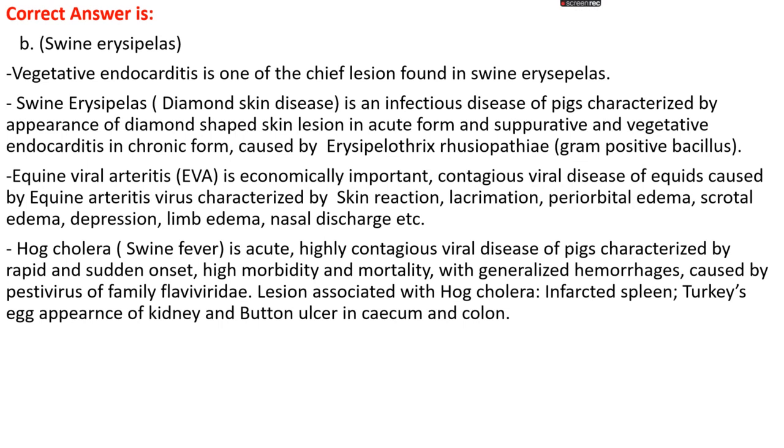Okay, hog cholera, also known as swine fever, is an acute, highly contagious viral disease of pigs, mainly characterized by rapid and sudden onset, with high morbidity and mortality, and generalized hemorrhage. Hog cholera is mainly caused by a pestivirus of the family Flaviviridae, and lesions associated with it are infarcted kidney and spleen, the turkey egg shaped appearance of the kidney, and button ulcers in the cecum and colon.